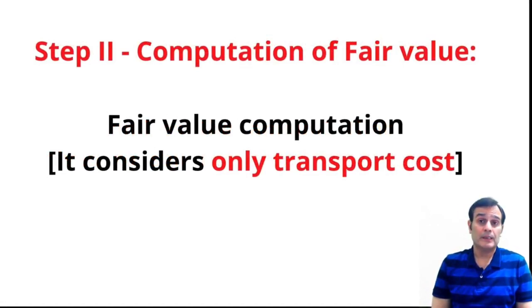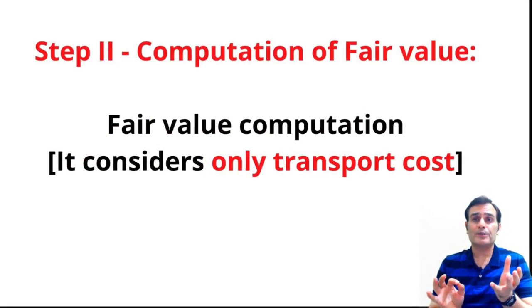Now remember, when you are computing a fair value, whether it is a case of a principal market or a most advantageous market, we would reduce only the transportation cost, not the transaction cost. Because the transaction cost is never considered to be a characteristic of an asset or liability.